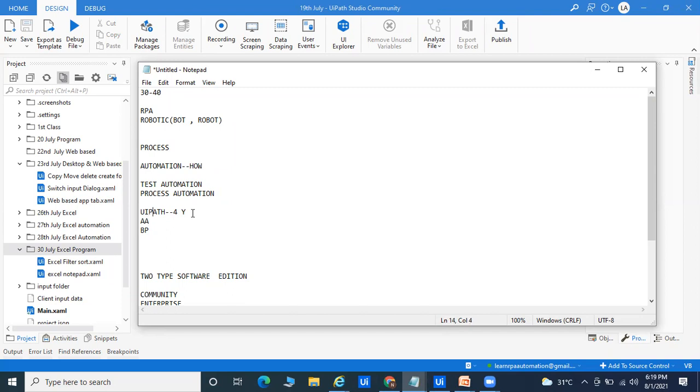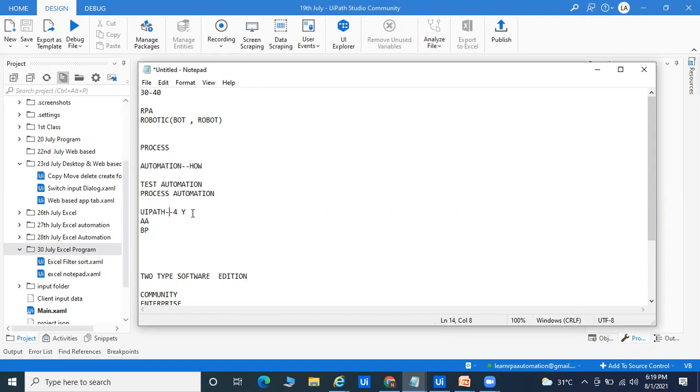Okay, if you discuss UiPath, why UiPath is a very good tool. Even in 2017 last, the software size was only 50 MB. If you ask me right now, the UiPath tool size is only 300 MB, 350 MB. Right now, 10 minutes is enough to install the UiPath software. Previous time it was only 5 minutes, but after lots of updating, right now it's taking 10 minutes.